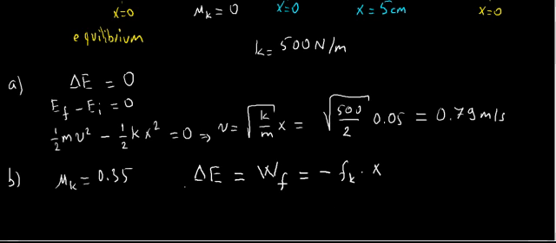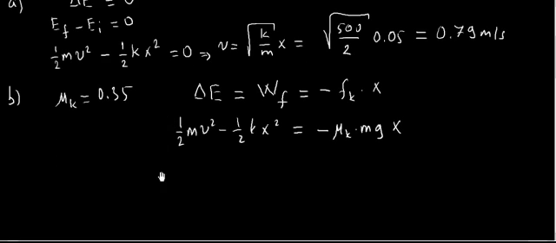and on the left hand side we still have the same expression, 1/2 mv squared minus 1/2 kx squared. On the right, what is the frictional force? It is the coefficient of friction times the weight of the block times x.